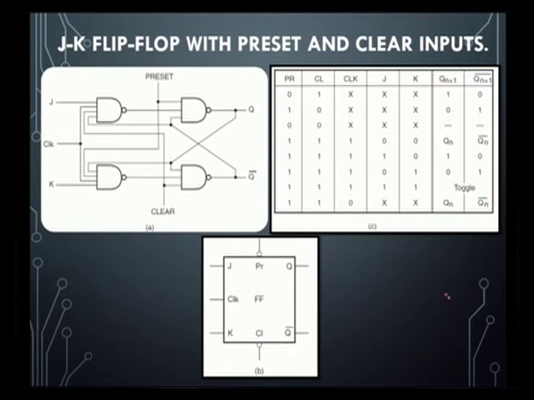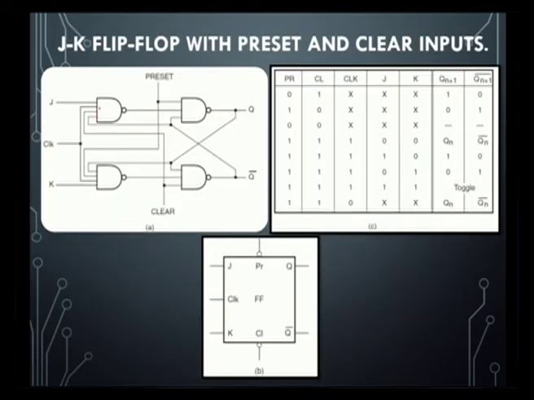Next, we move on to the complete picture: the symbolic representation using NAND gates, where we give the preset and clear inputs, along with the truth table. The JK flip flop with preset and clear inputs is clearly shown here. The preset is given to the input of one NAND gate and also to the input of another NAND gate, which will give the output Q. Clear is also given to the input of the first NAND gate and to another input on the opposite side. This is how we connect clear as well as preset.